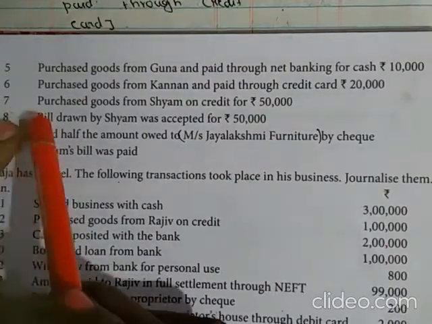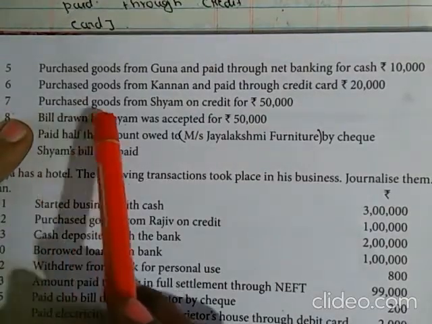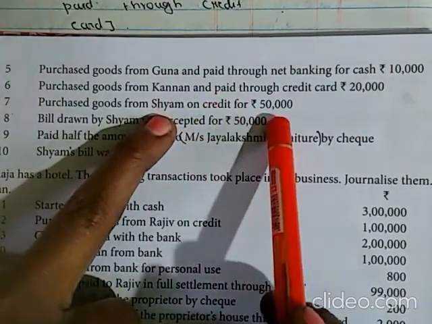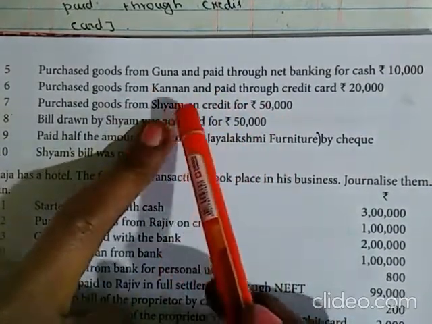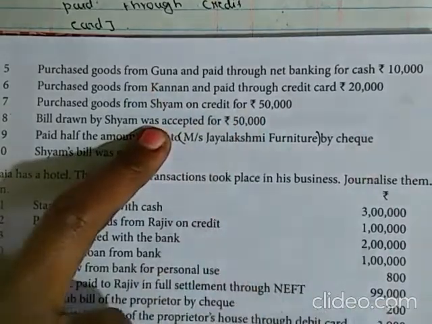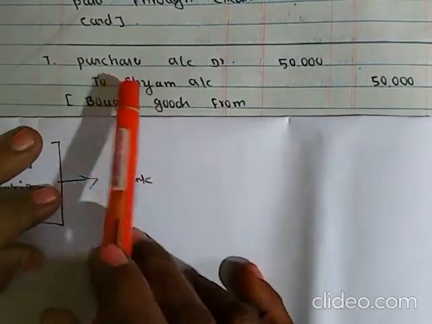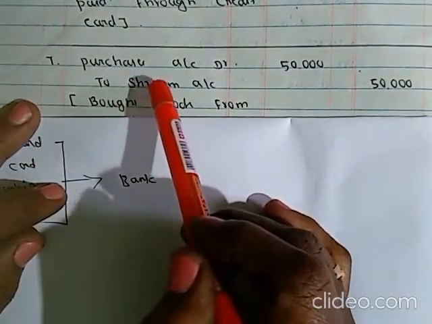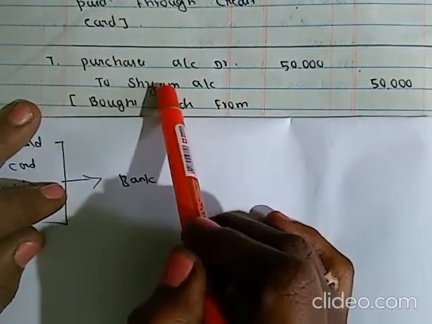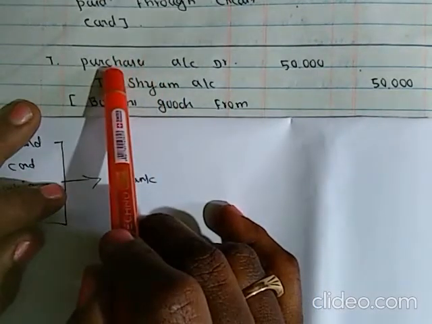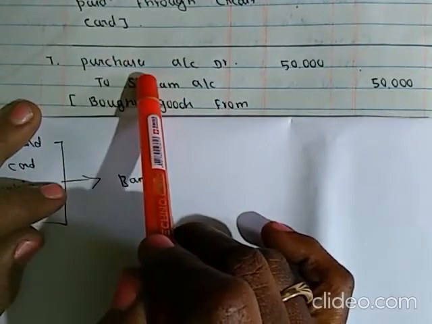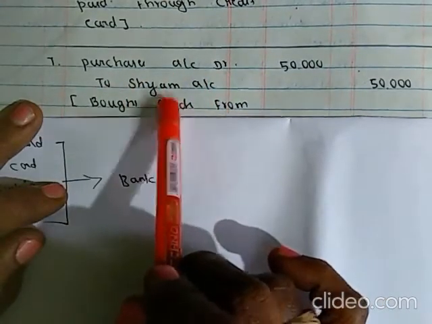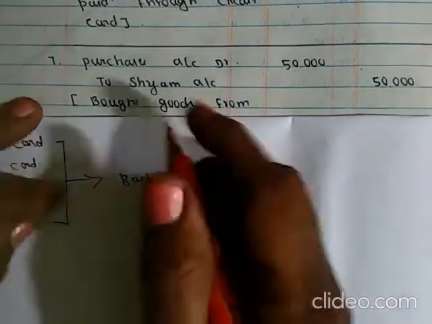Seventh dated transaction: purchased goods from Shyam on credit for rupees 50,000. Involved accounts are purchase and Shyam. Purchase is a nominal account, expenses debited, to Shyam account. Shyam is the creditor, so giver.